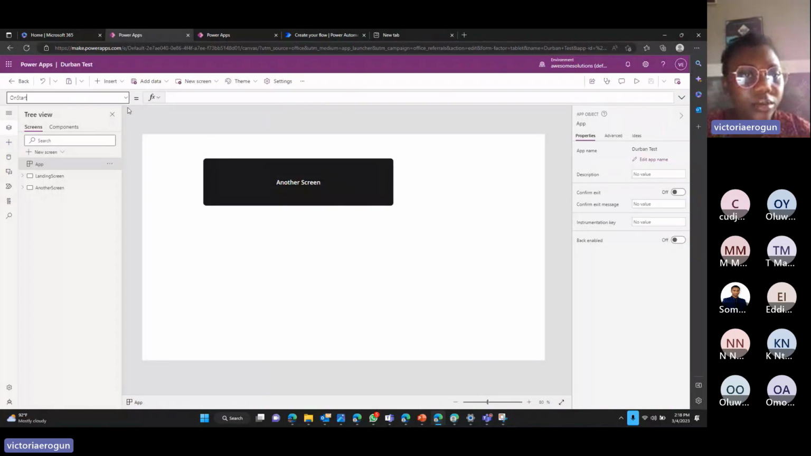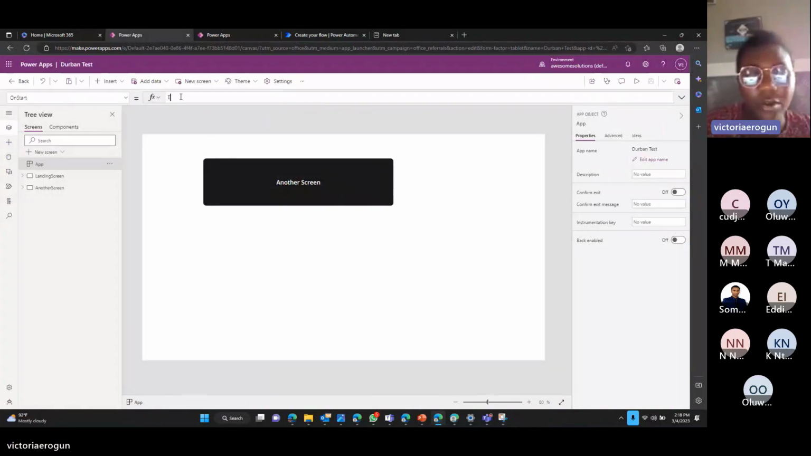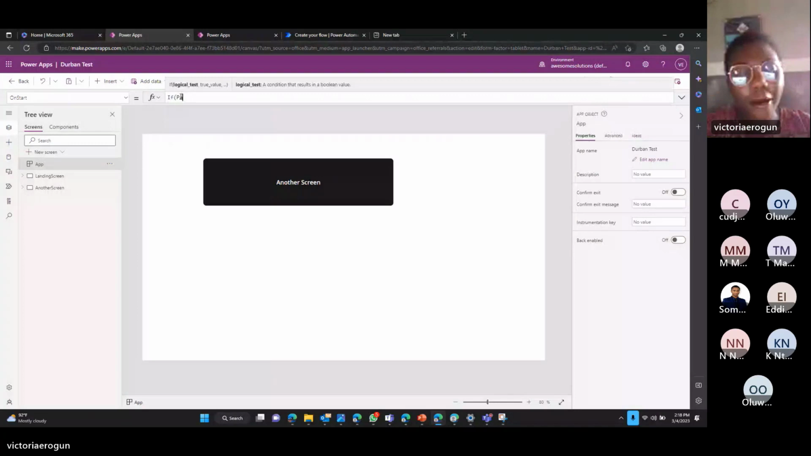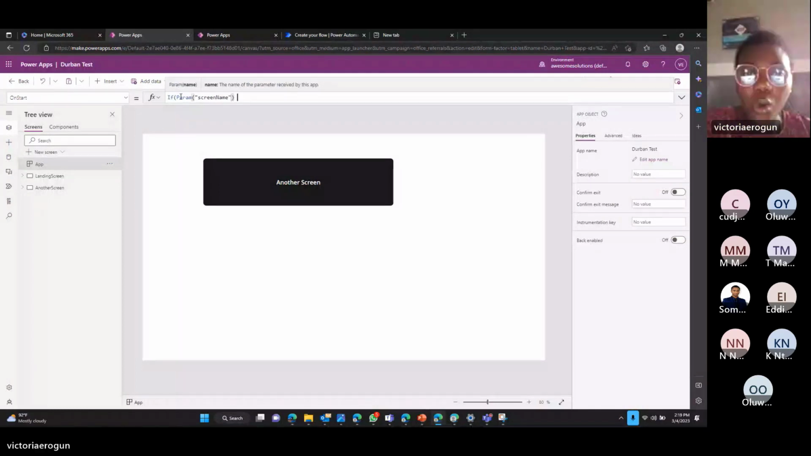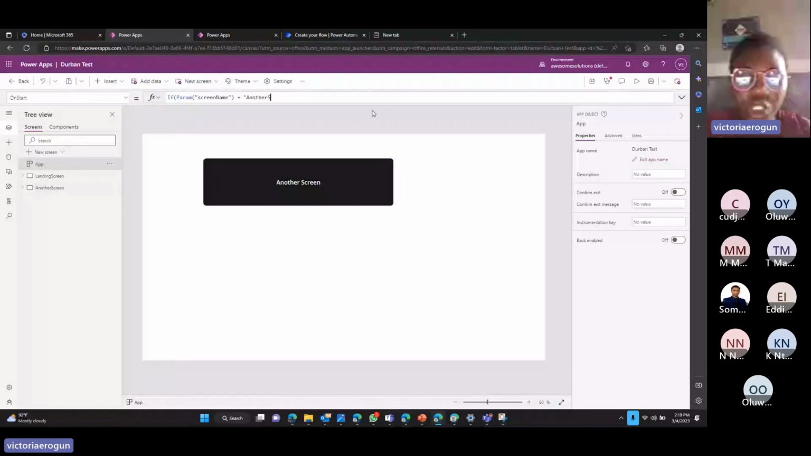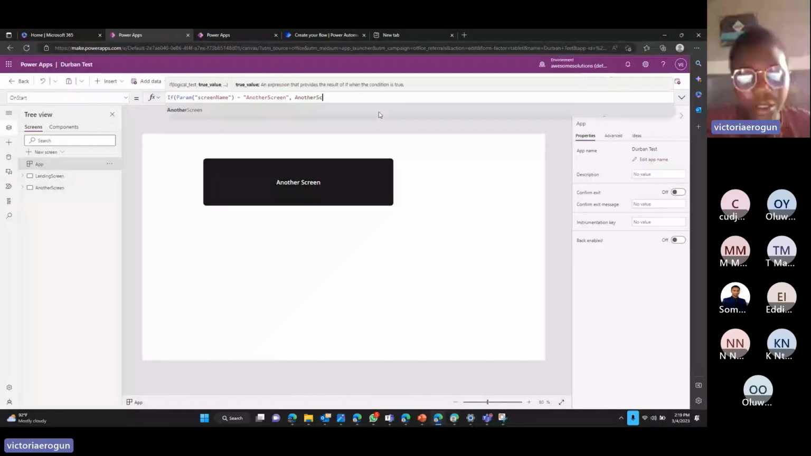So I would say if param, open brackets, I'll just say screen name. Screen name is just what I decide to call my parameter. And close brackets equals what's the name of our screen? We're going to use this screen, another screen. So I'm just going to type another screen. The next thing would be the name of the screen, another screen.